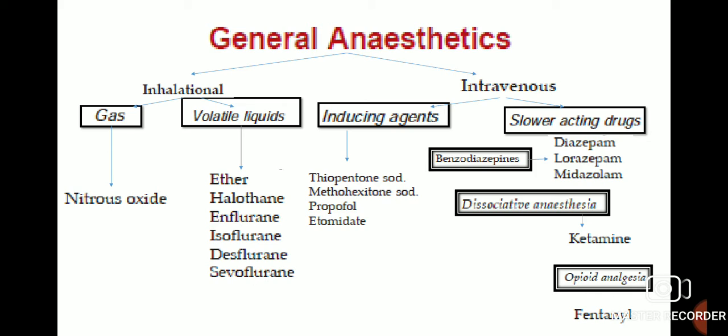So ketamine is used as dissociative anesthesia and is given by intravenous route, which is a slower acting drug. Also, fentanyl is an opioid analgesic, a slower acting intravenous general anesthetic. And from the benzodiazepine class, diazepam, lorazepam, and midazolam are slower acting intravenous general anesthetics.